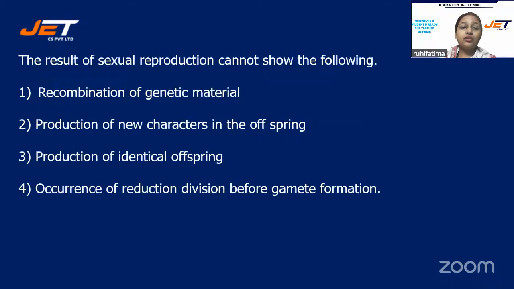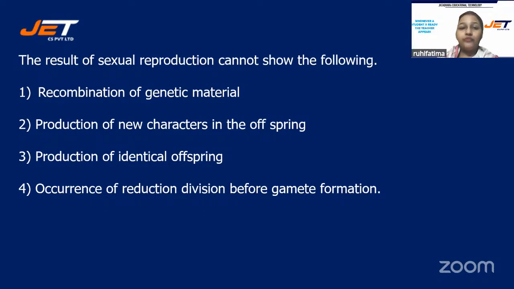Next question. The result of sexual reproduction cannot show the following. Your options are number 1, recombination of genetic material. Option number 2, production of new characters in the offspring. Option number 3, production of identical offsprings. Or is it option number 4, occurrence of reduction division before gamete formation?